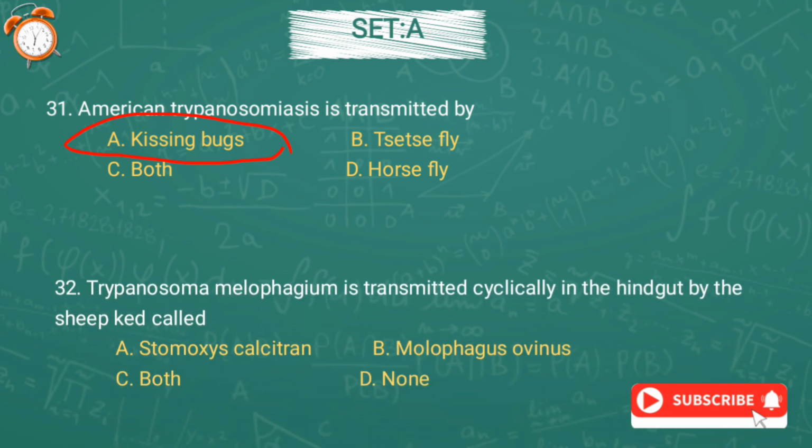Question number 32. Trypanosoma melophagium is transmitted cyclically in the hindgut by the sheep ked called option A, Stomoxys calcitrans, option B, Melophagus ovinus, option C, both, or option D, none. And the correct answer is option B, Melophagus ovinus.